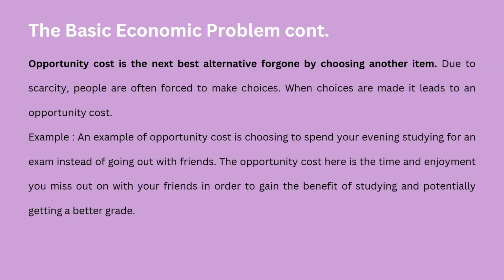An example of opportunity cost is choosing to spend your evening studying for an exam instead of going out with friends. The opportunity cost here is the time and enjoyment you miss out on with your friends in order to gain the benefit of studying and potentially getting a better grade. Either you can use your evening to go out with your friends or study for the exams. If you're foregoing the time and enjoyment with your friends, you're gaining the benefit of study and potentially getting a better grade. In basic terms, the thing you leave, the thing you're not having, is the opportunity cost.